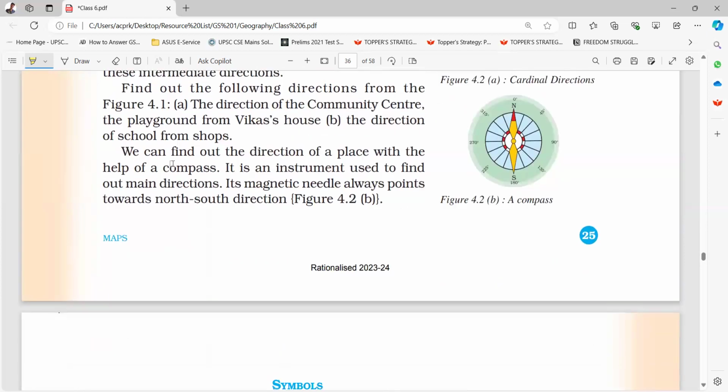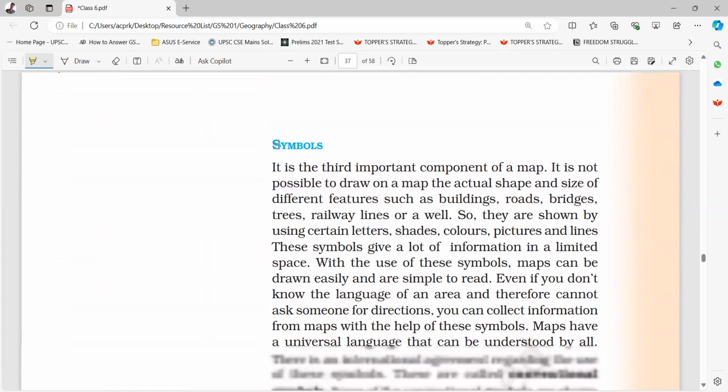We can find out the direction of a place with the help of a compass. It is an instrument used to find out main directions. Its magnetic needle always points towards the north-south direction. Symbols. It is the third important component of a map.